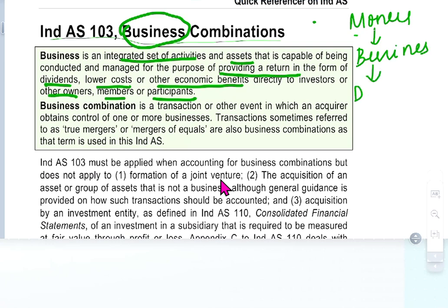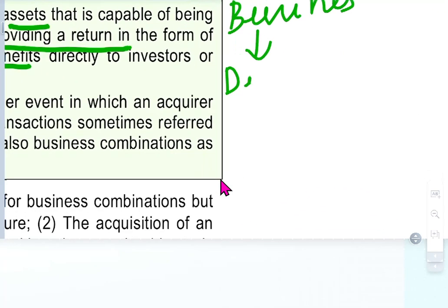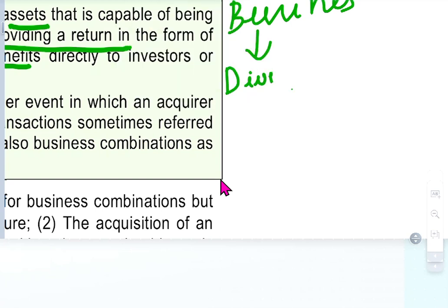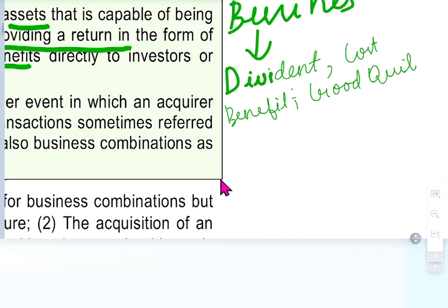What the investors get is dividend. Not only dividend, they are able to invest and get something, a cost benefit or a good quality, or sometimes not. It's for non-profit, for environmental or social purposes. So this is the business. Dividend is money out.